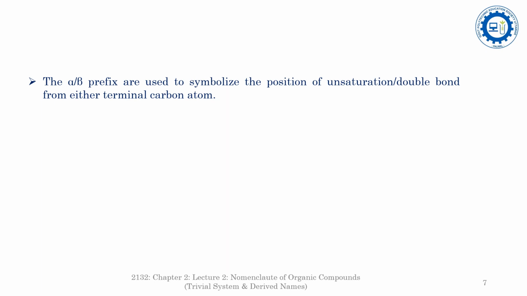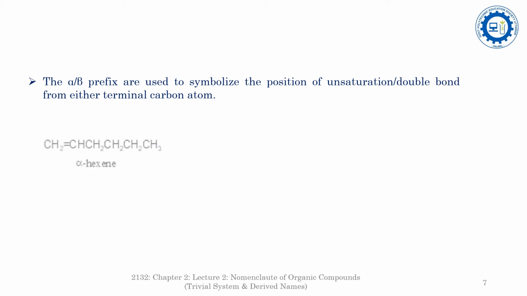The unsaturation in the carbon chain is represented by prefixes using the symbols alpha, beta, gamma, delta, etc. These symbols represent the position of the unsaturation, the double bond or the triple bond, in the carbon skeleton or carbon chain, measured from either terminus carbon atom.